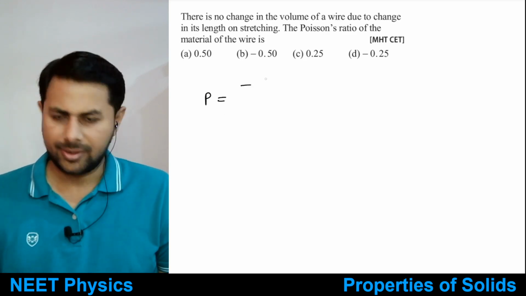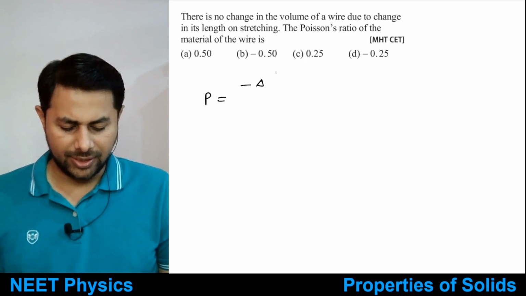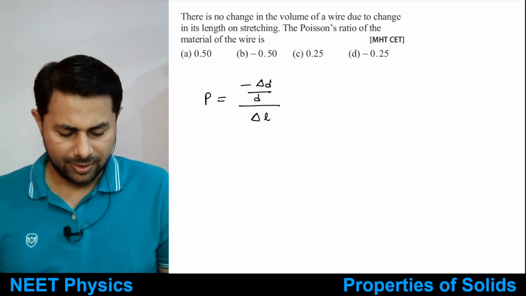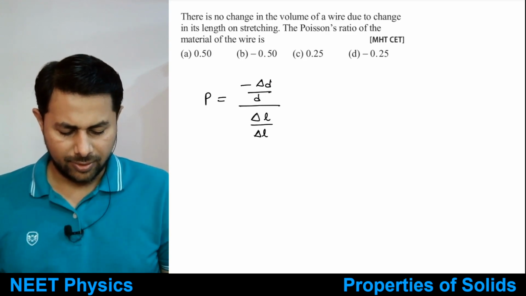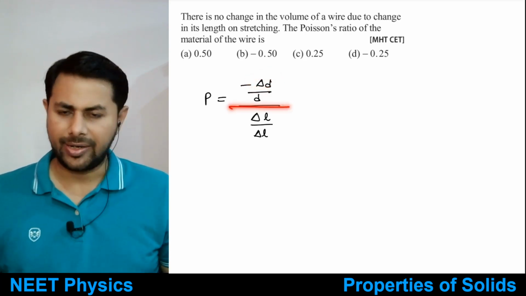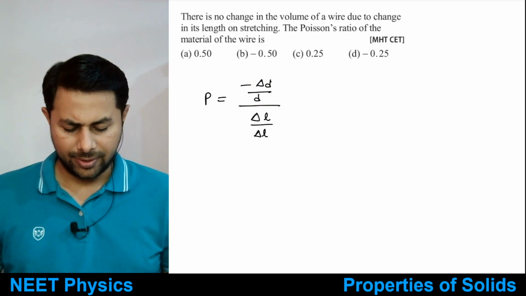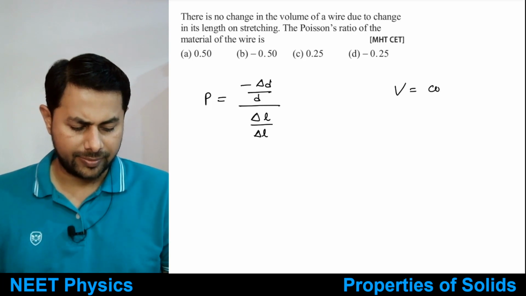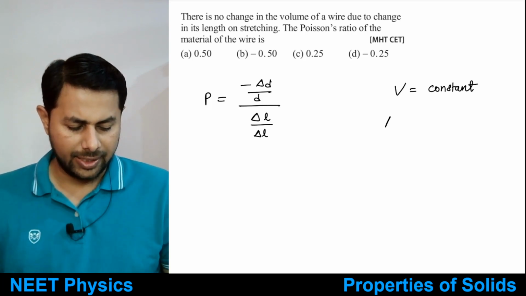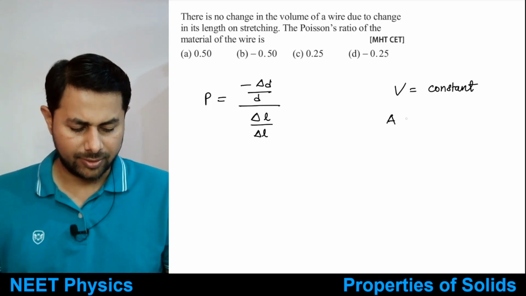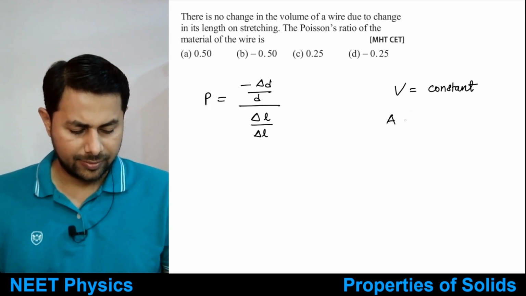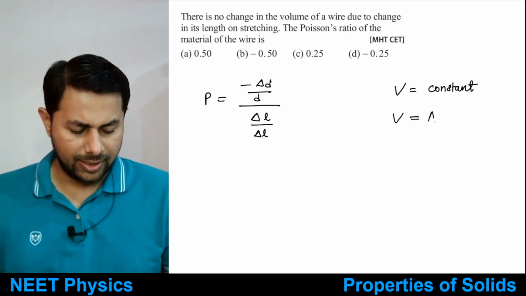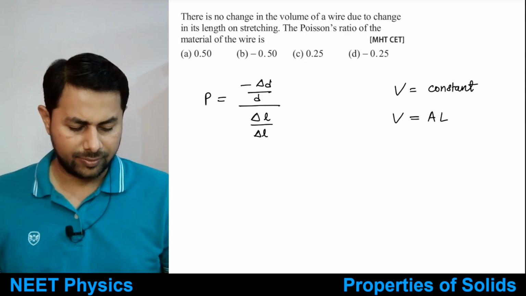Lateral strain divided by longitudinal strain. So change in diameter, so minus delta D by D divided by change in length. Okay, change in diameter per unit original diameter divided by change in length per unit original length. Alright, so if volume does not change, V is constant, means area times length is constant. Okay, so we can say V is equal to area times length, and this is constant, right?